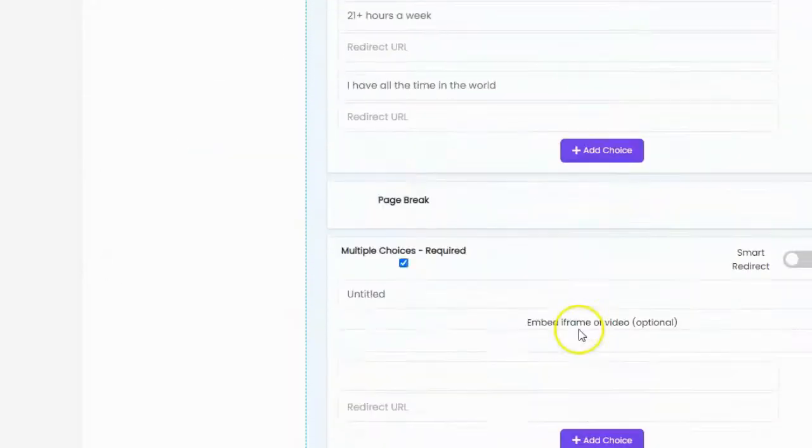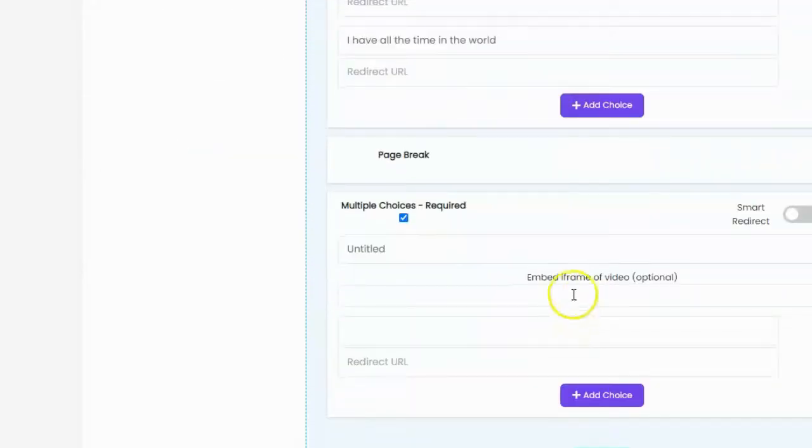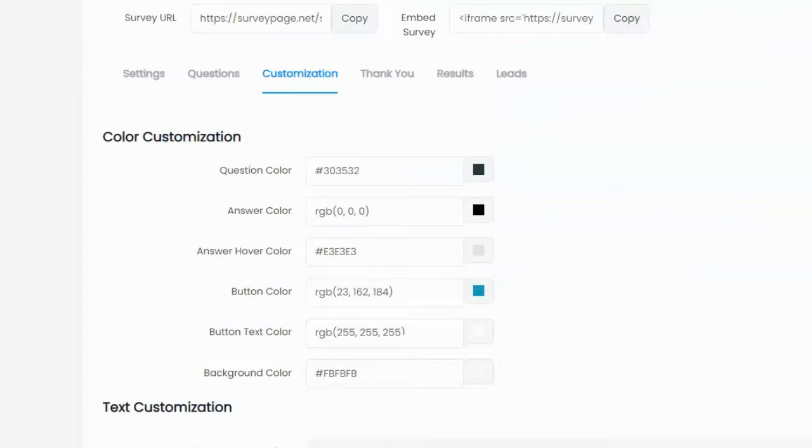Then I've got to scroll all the way down again to fill it out again. Thank God I only have to do this once because it's going to be a pain in the butt. Okay, so I've finished entering in all my questions, and now I'm on to customization. Your survey is fully customizable to a degree. I guess those two words kind of contradict each other.